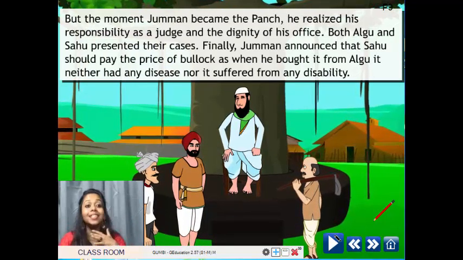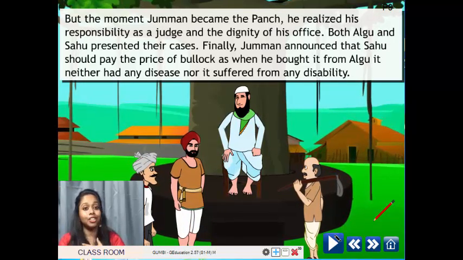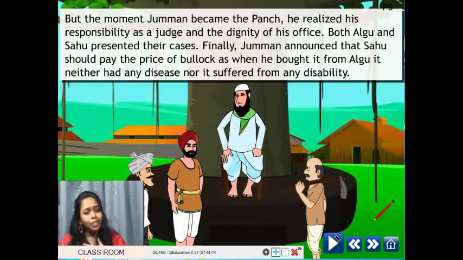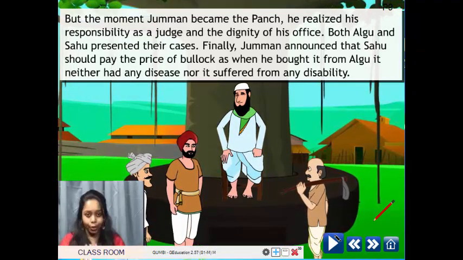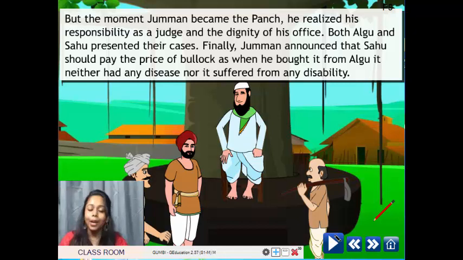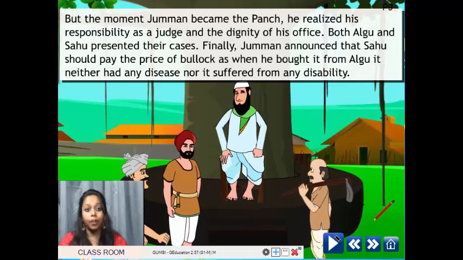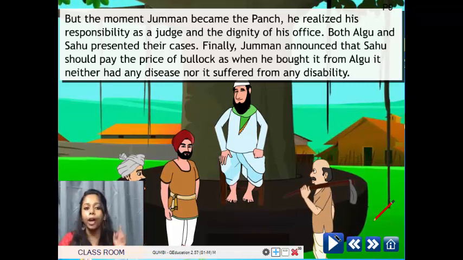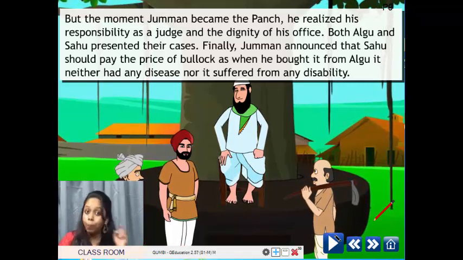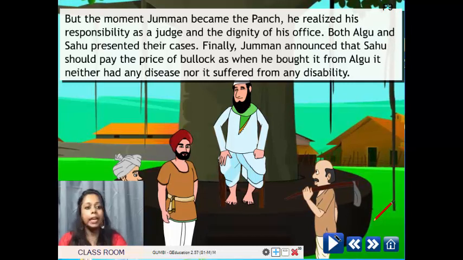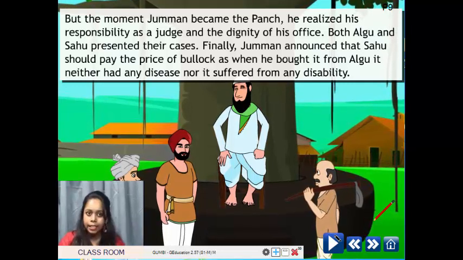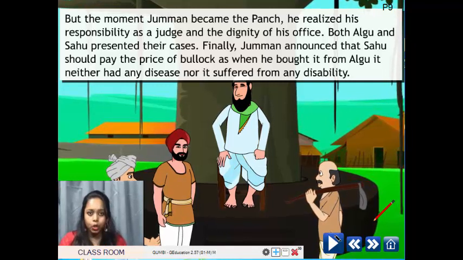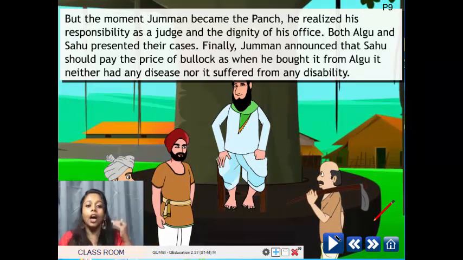But the moment Jumman became the punch, he realized his responsibility as a judge and the dignity of his office. Both Algu and Sahu presented their cases. Finally, Jumman announced that Sahu should pay the price of the bullock, as when he bought it from Algu, it neither had any disease nor suffered from any disability.